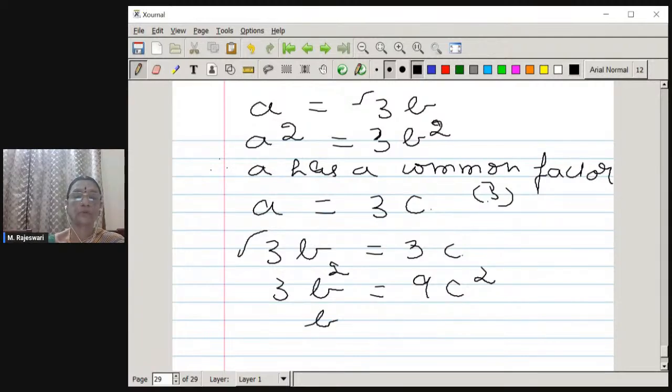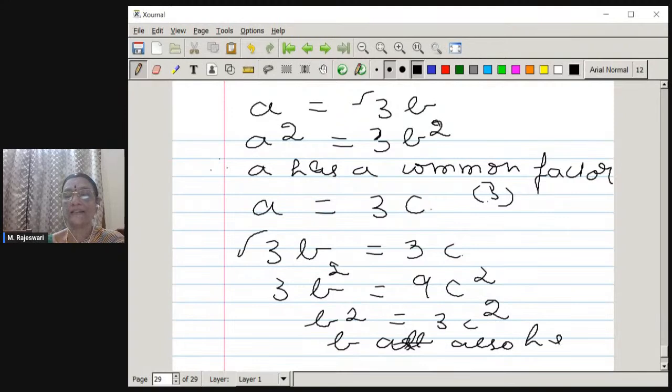Therefore, b square is equal to 3c square. Therefore, I get b square is written as a multiple of 3 and c square, means b square has got a factor of 3. Therefore, I get b also has got a common factor of 3.